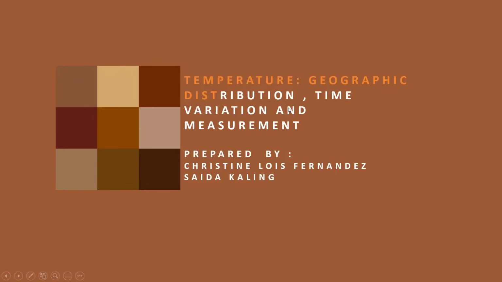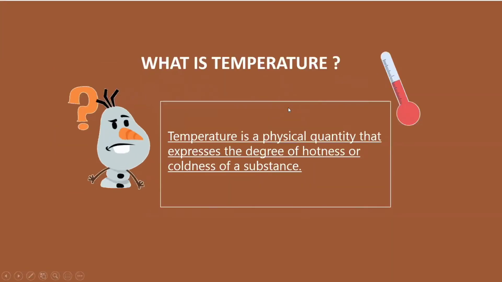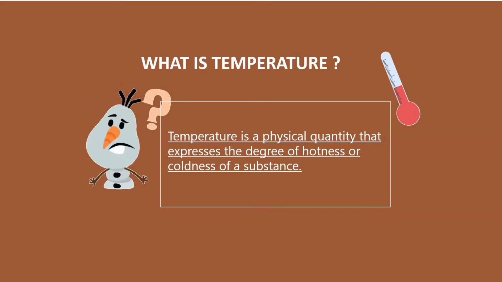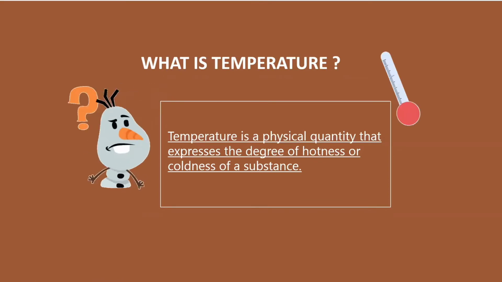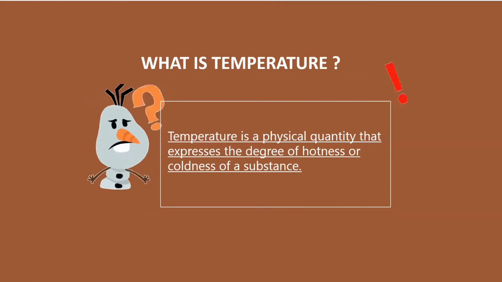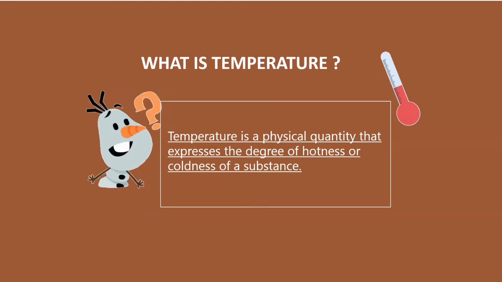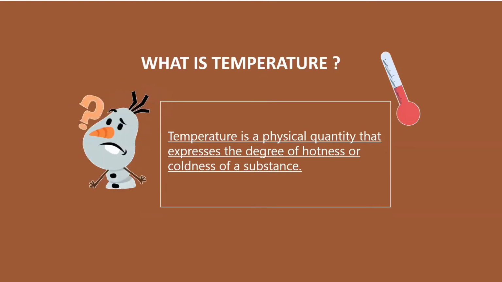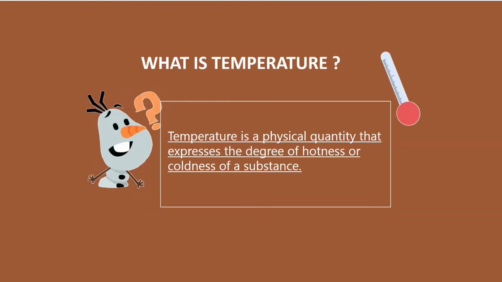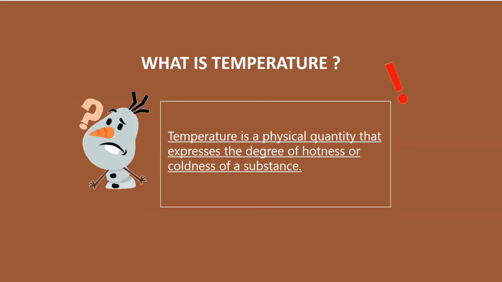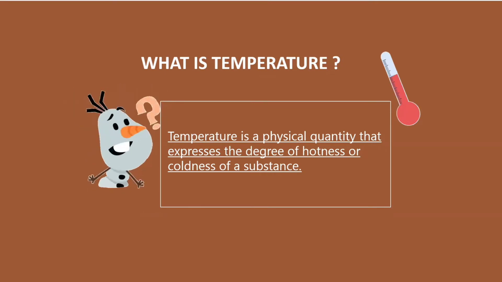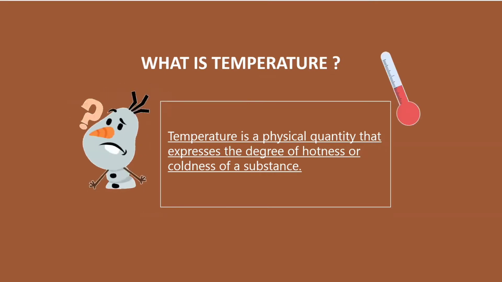First is, what is temperature? Temperature is a physical quantity that expresses the degree of hotness and coldness of a substance. It indicates the direction in which heat energy will spontaneously flow, from a body at a higher temperature to a colder body or one at a lower temperature.